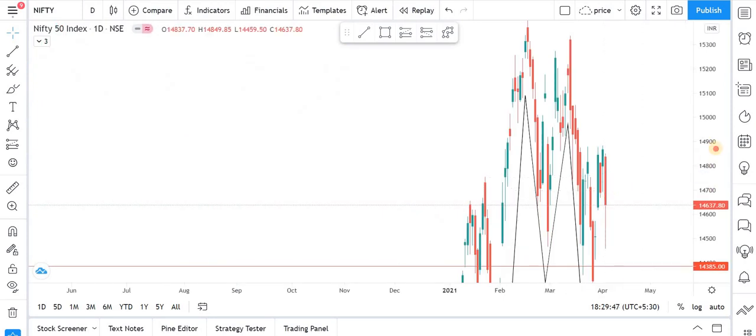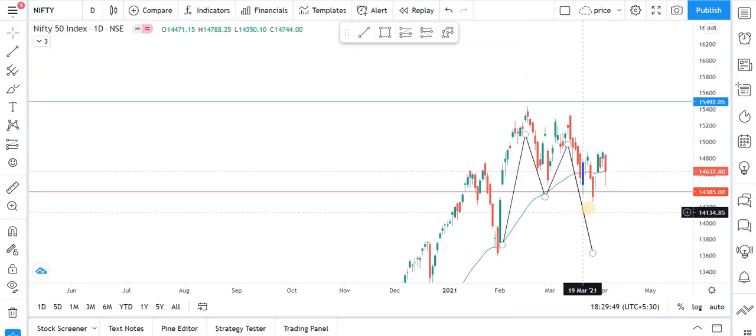Let's check it out. So yeah, as we can see, on the daily time frame it tells a different story. The formation the Nifty 50 was making on our daily time frame, as you can see, this red line, this neckline of this M pattern, will act as a support for the Nifty 50. We have discussed this before also. For the Nifty 50 to be completely in a bear swing, it has to break down below this.